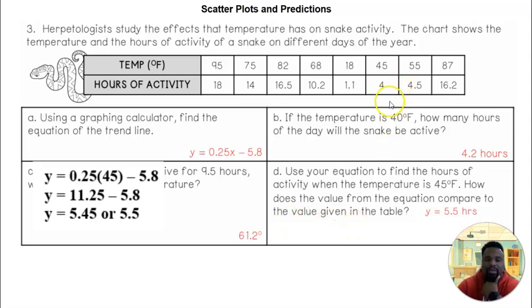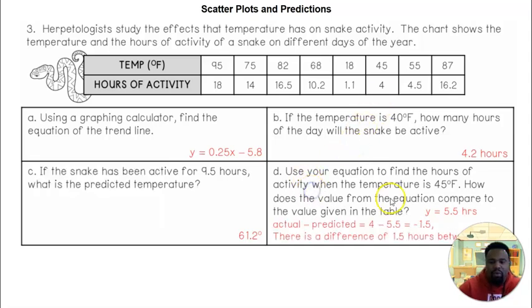Well, look at the table. At 45 temperature, the snake activity is 4 hours. So we compare the predicted versus the actual. We want to do 5.5 minus 4. That's going to give you 1.5. So there's a difference of 1.5 hours between the values of the table and the equation.